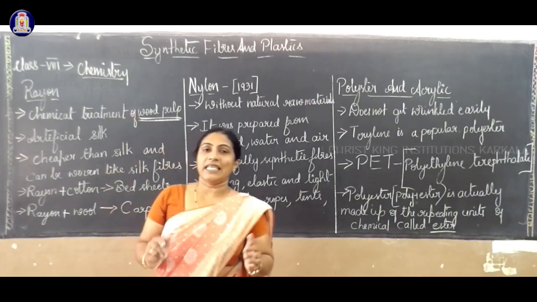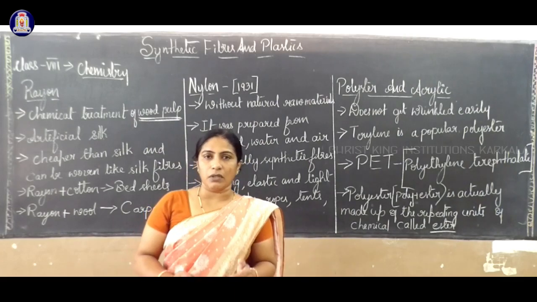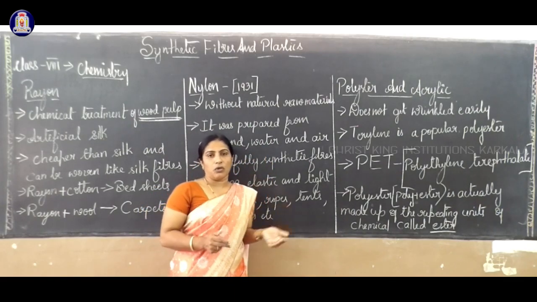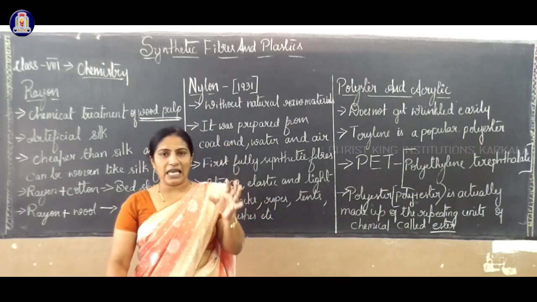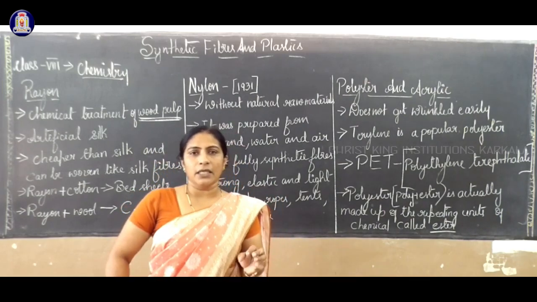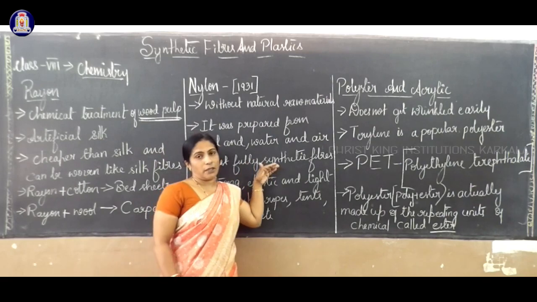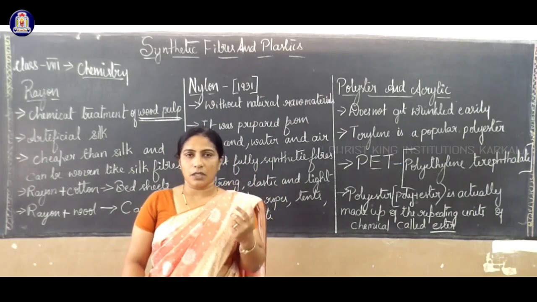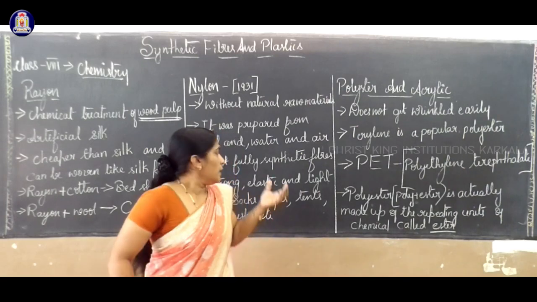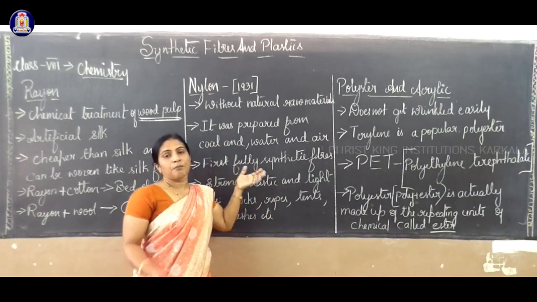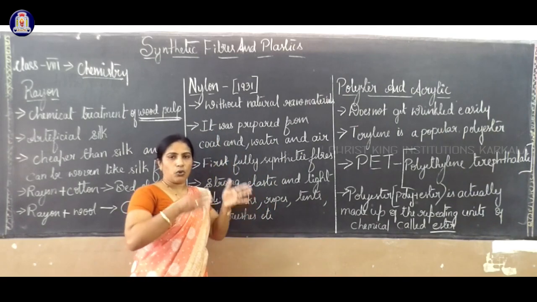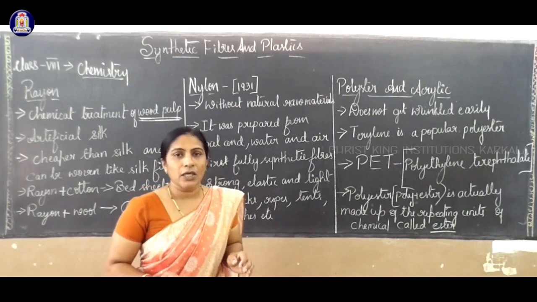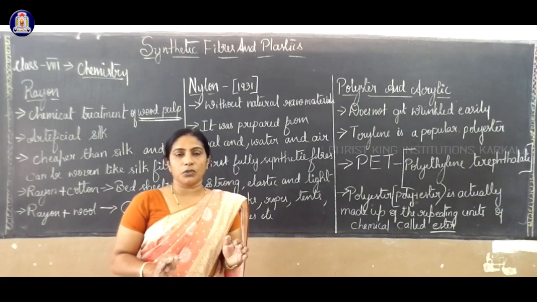Why was it discovered? For example, in history, natural silk is very costly. It is produced by the silkworm, and it was discovered by China. After that, everyone thought of producing the same type of silk without the silkworm.